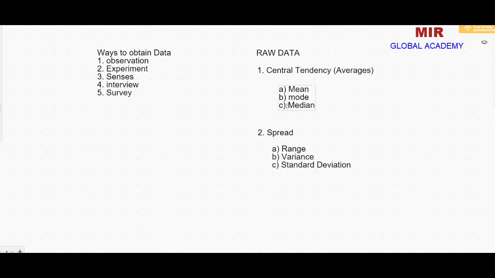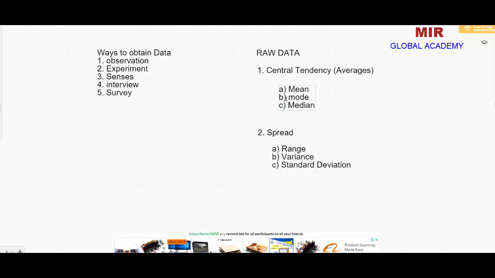It never bothers about the rest of the values. So the mean is more preferable, because it uses a mathematical formula, and it uses all the values in the data. If there is no problem in the data, and all the observations come into the center of the data, then the mean is the most preferable average. But there are some circumstances in which we don't use the mean, we use the mode.